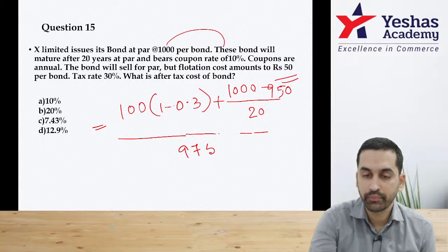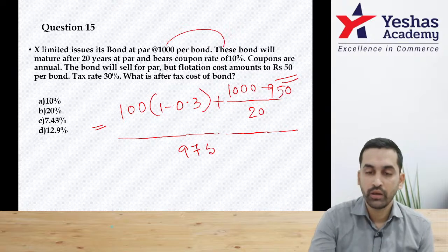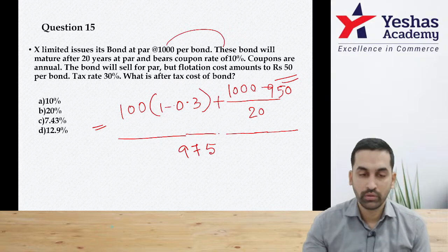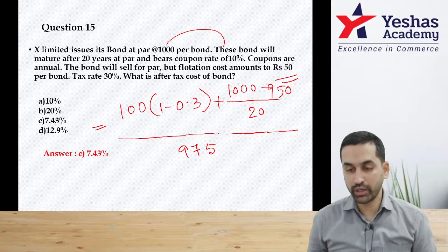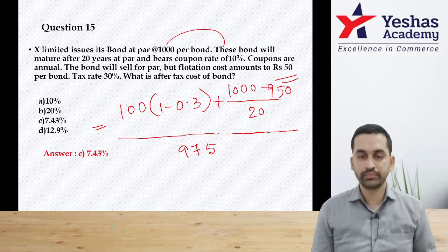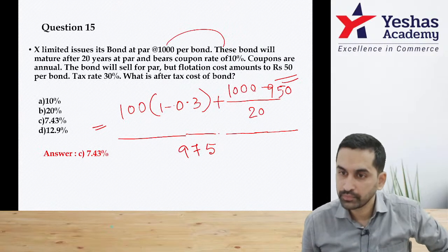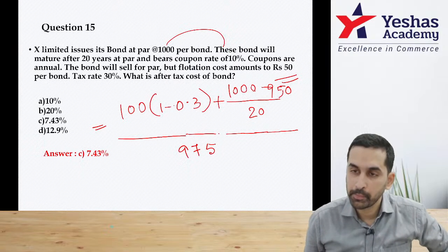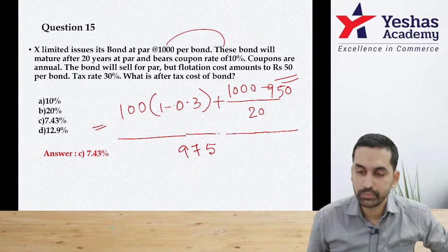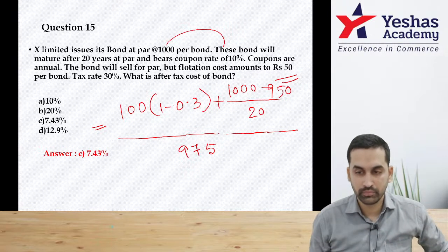Therefore, our final answer is 7.43%. Everybody, can I take this as a final answer? Done, sir. Let's move on.